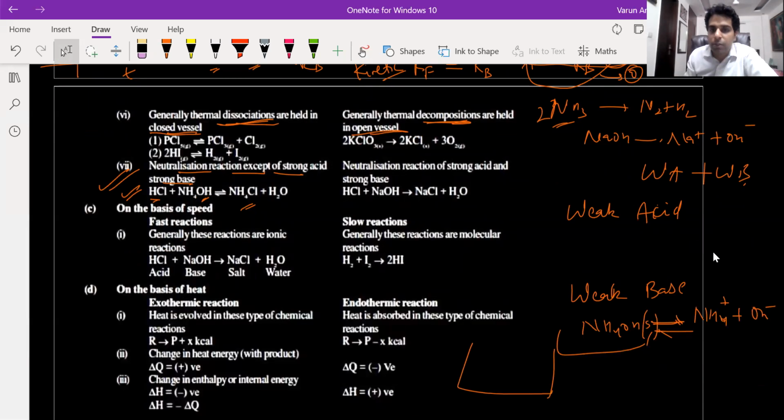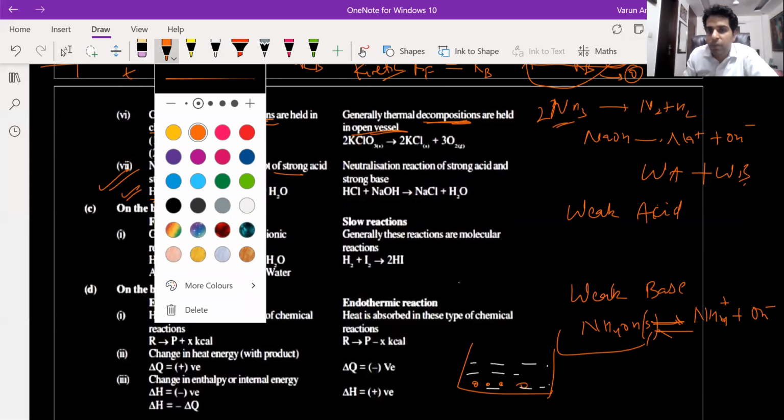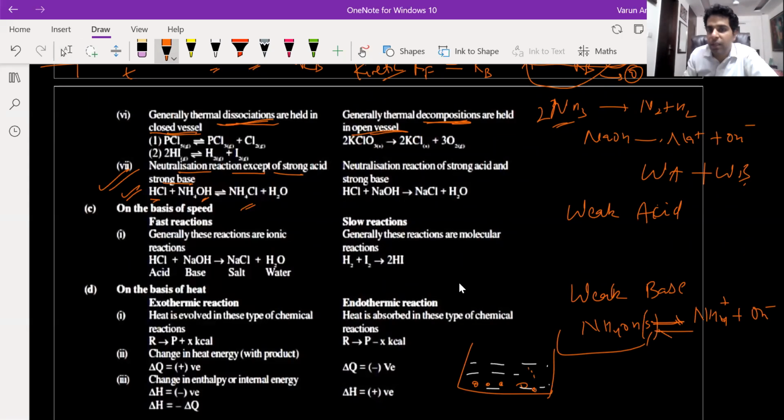There are sparingly soluble electrolytes, which when dissolved in water generally remain in the solid form. Very few ions will be there in the solution. They remain in the solid form and they maintain the equilibrium. All the weak electrolytes, like weak base and weak acid, will maintain the equilibrium.